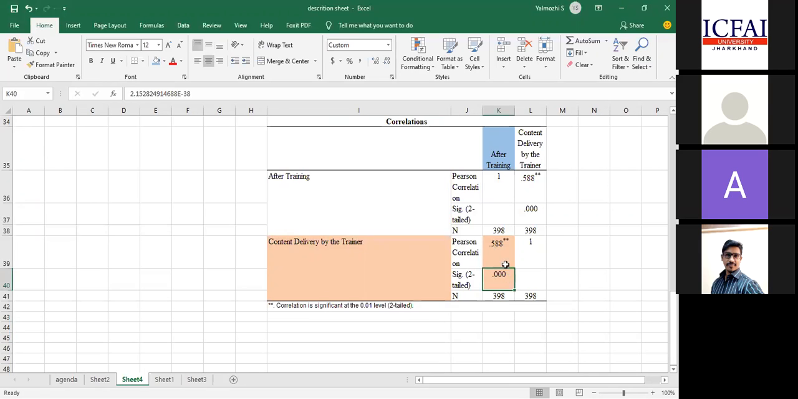There is a relationship. What is the relationship, positive or negative? Positive. There is no negative sign. It means there is a positive relationship. How much is the relationship? 0.58. It means 58%. Yes, it is getting related. So this is your correlation. Correlation will tell you whether there is a relationship between two variables or not. It will not say whether it is an independent variable or a dependent variable.